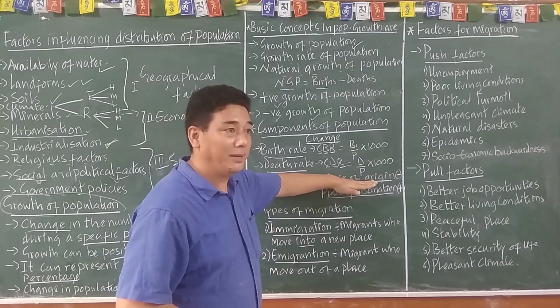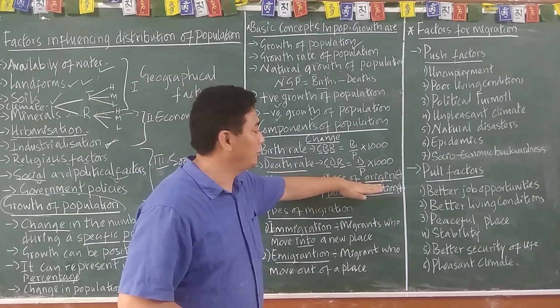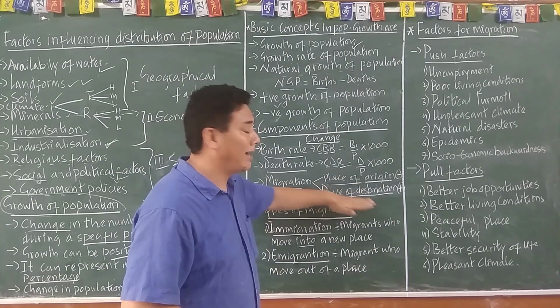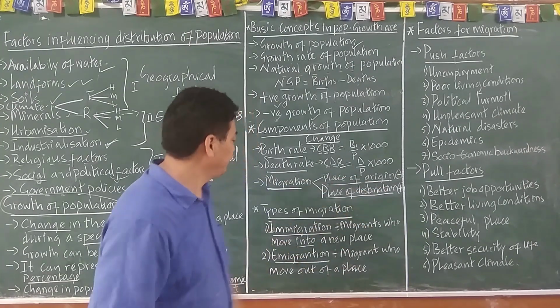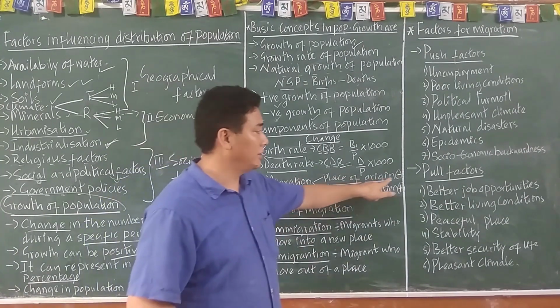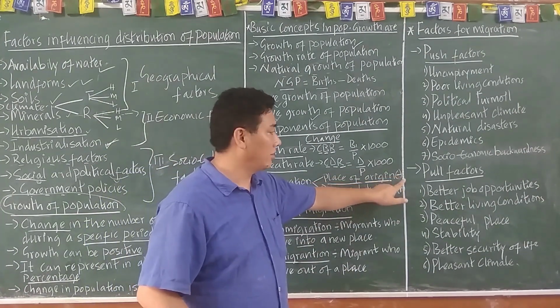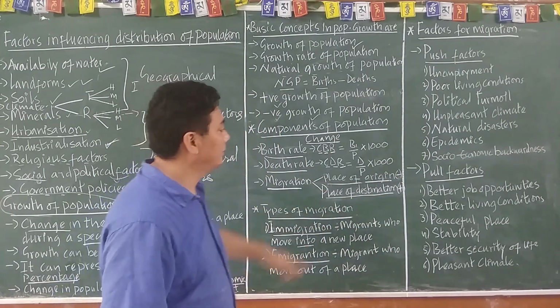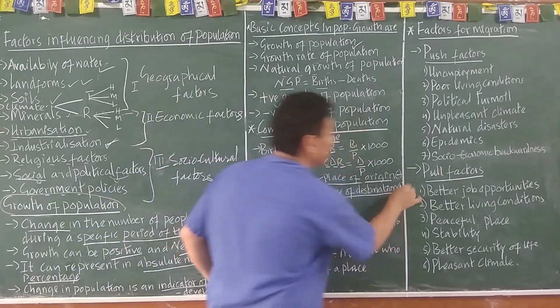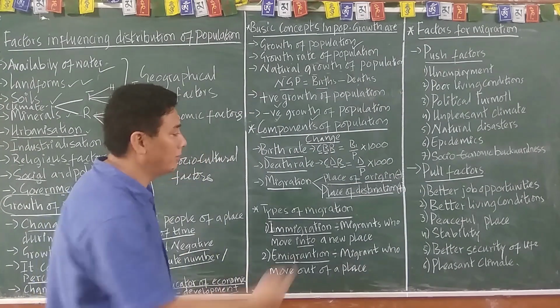What will happen to the populations at the place of origin? In the place of origin, it will get deducted or reduced, and here it will get positive, right? But there will be an addition in the population of India.